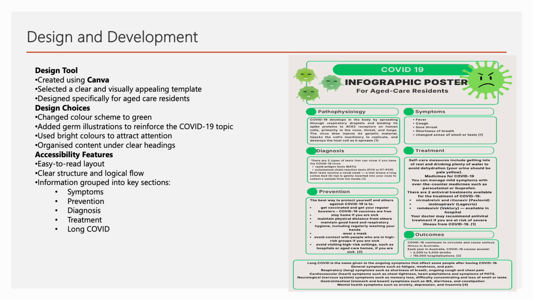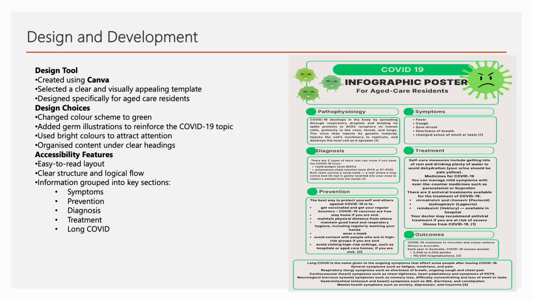Diagnosis. There are two types of tests that can show if you have COVID-19 virus. Rapid antigen tests, RATs, or polymerase chain reaction tests, PCRs. Both tests involve a nasal swab, a test where a long cotton bud is gently inserted into your nose to collect a sample from the inside.